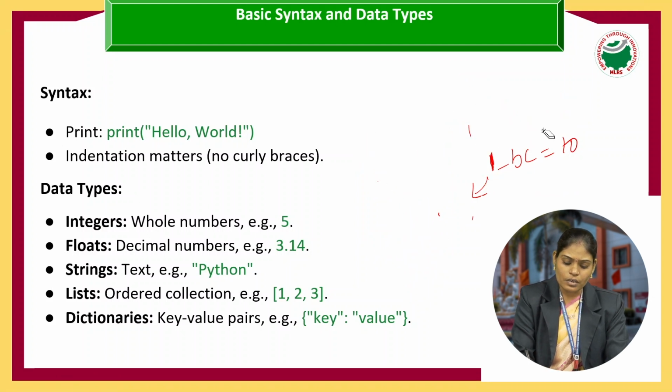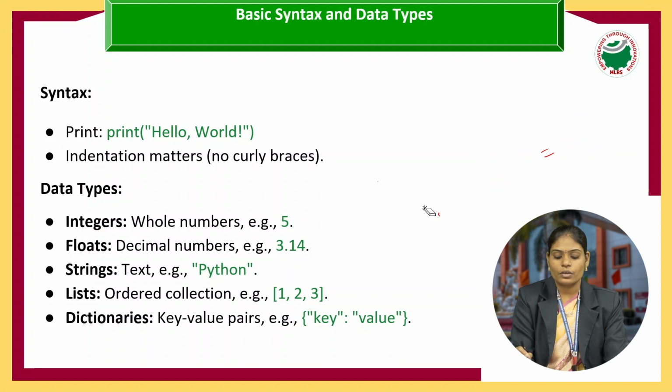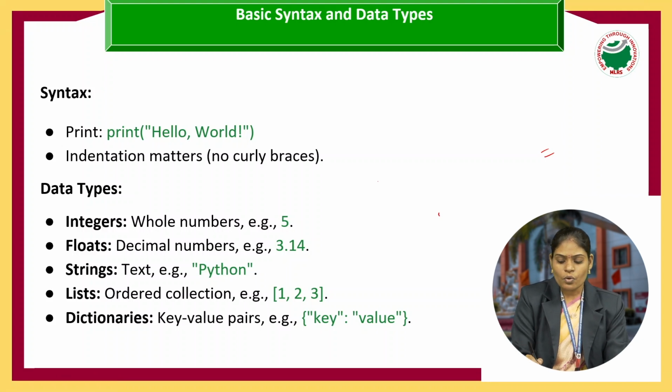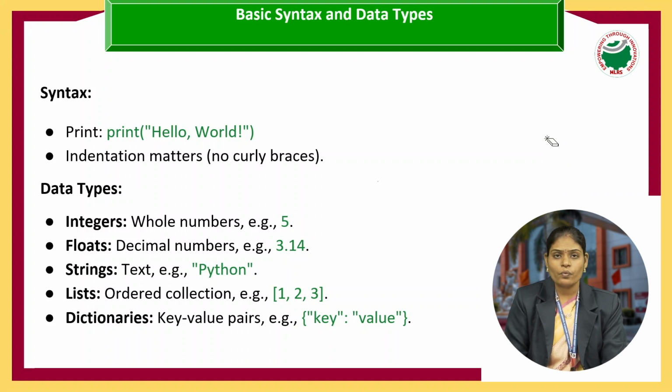Now, what is a variable and what is a data type, we are going to discuss. A variable is nothing but something used to store some value. Previously I discussed the identifier: how we represent an identifier.